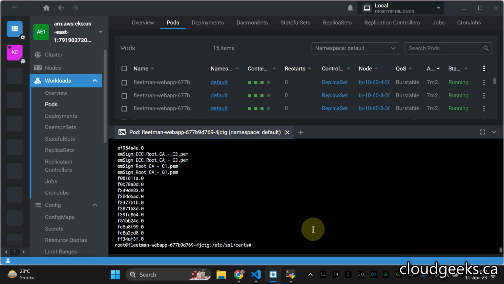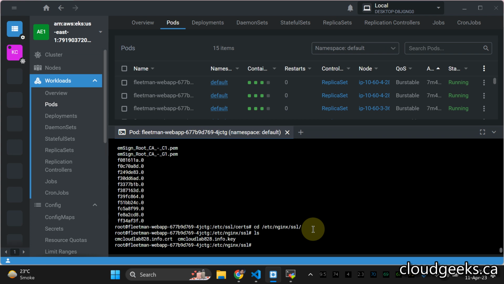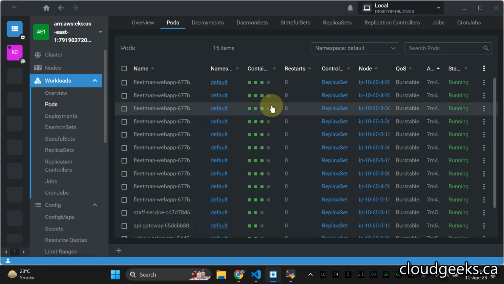So if I navigate to etc nginx and do ls here, you see our cert and key are available. So this is the thing I just needed to show you regarding that.